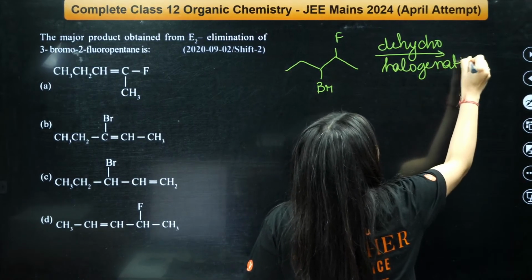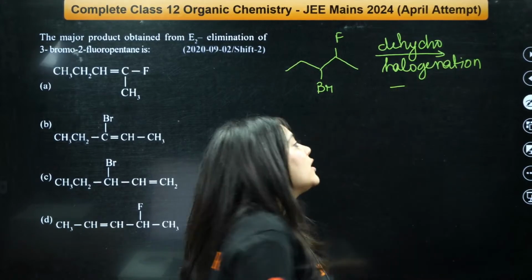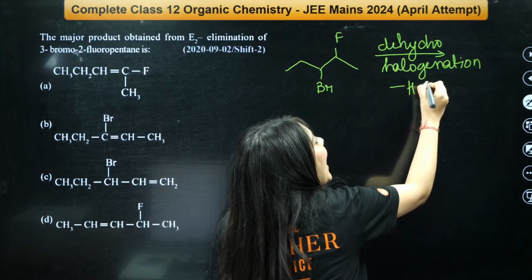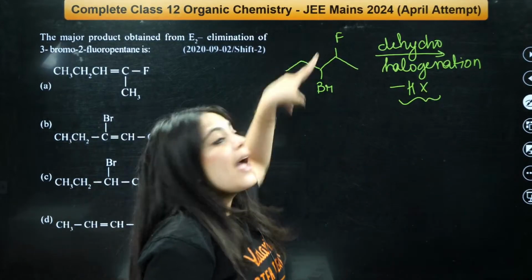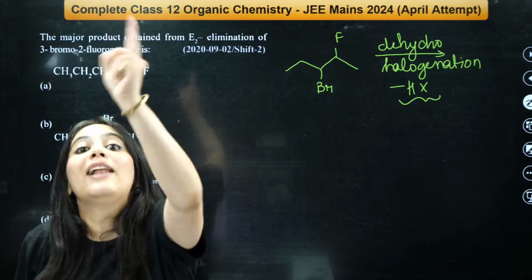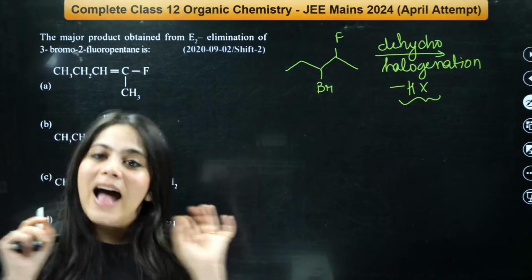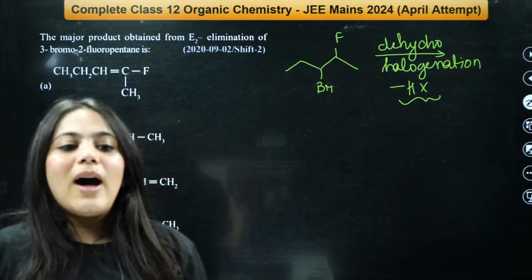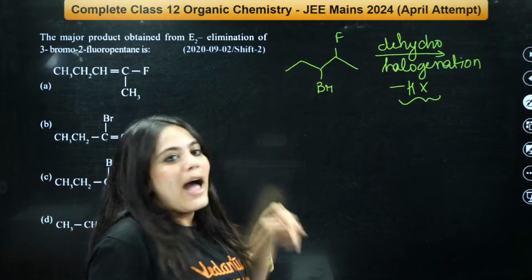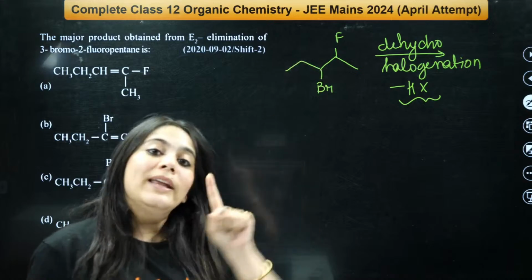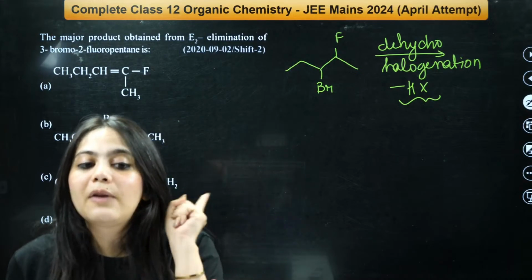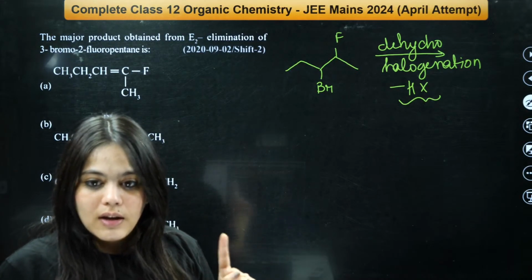Dehydrohalogenation means that there will be subtraction of one hydrogen and one halogen. Can you see that in this compound there are two kinds of halogens now? Which halogen will leave? Just answer this for me, then I will tell you how to approach this. Which of these two halogens should leave according to you? Should it be bromine or fluorine? Only one will leave, right? Because we're doing the dehydrohalogenation only one time.